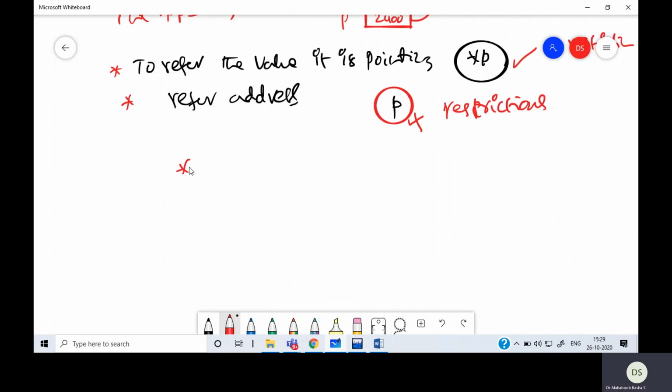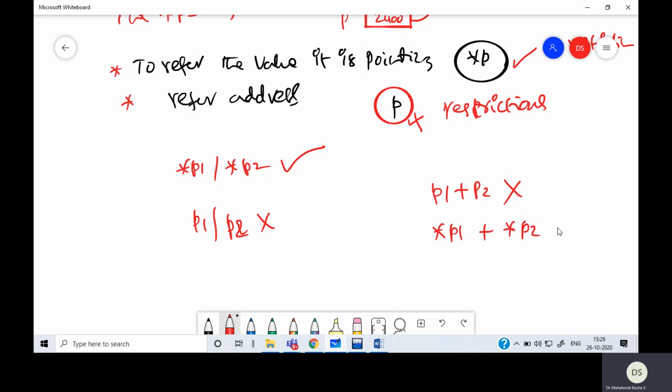So that means I can say asterisk p1 divided by asterisk p2. This is a perfectly okay statement. But I cannot say p1 by p2. This is not allowed, meaningless. Now I cannot say p1 plus p2, this is meaningless, but I can say asterisk p1 plus asterisk p2. So the restrictions are when you are using pointer to refer the addresses, not when you are using pointer to refer the values.